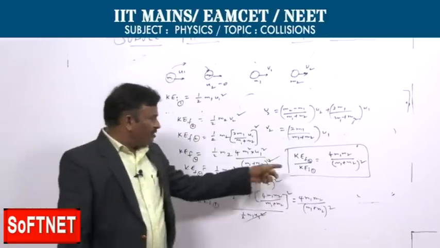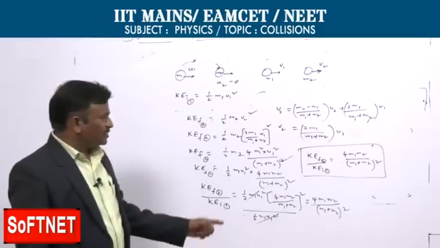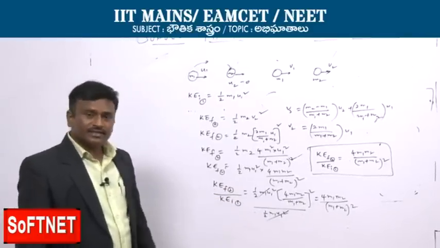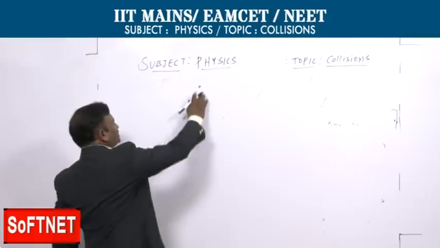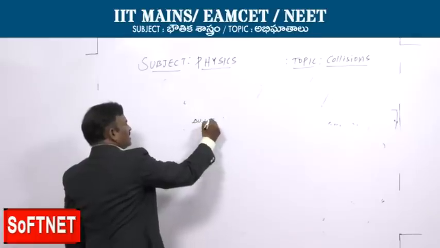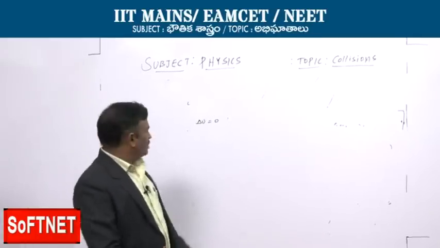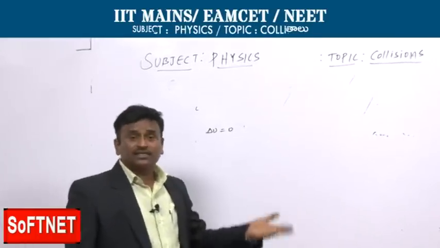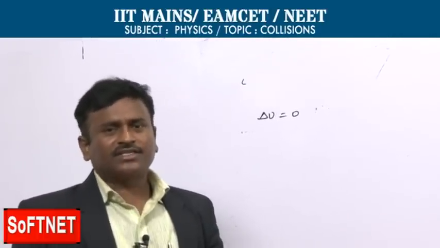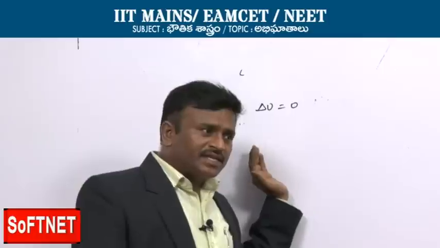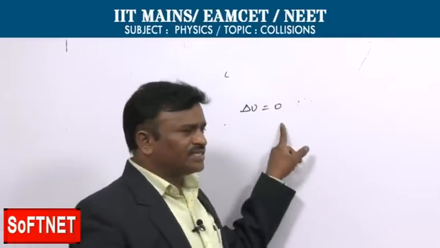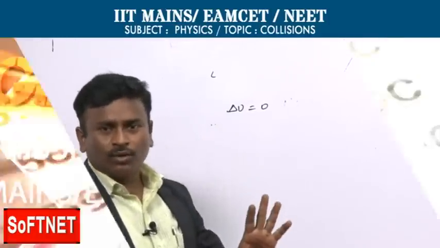This is the expression for the fraction of kinetic energy transferred to the second body, or fraction of kinetic energy received by the second body. So, now let us see that in the case of elastic collision, the change in energy is 0. The loss of energy is 0. Why? Because energy is conserved. Before the collision and after the collision, the energy is conserved. That is the reason the initial energy and the final energy are the same. So there is no change in energy, delta U is 0.